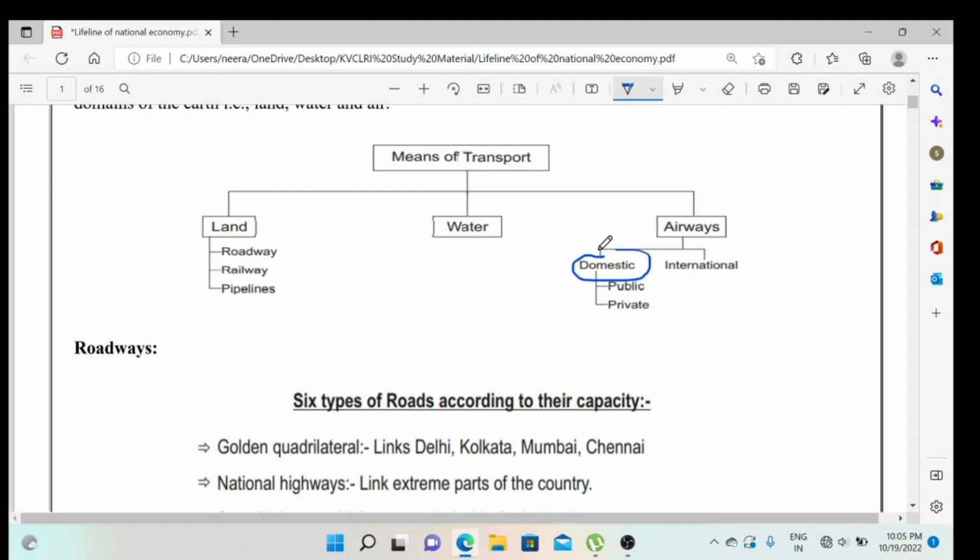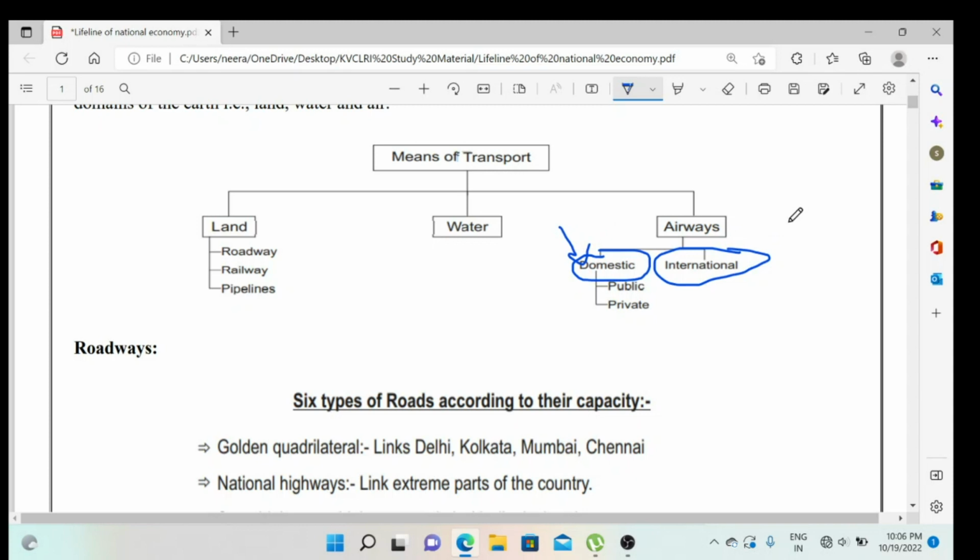We have divided this into two parts, that is domestic and international. If you are traveling inside the country, like Delhi to Mumbai, Mumbai to Kolkata, or Kolkata to any other city, then we have to travel by domestic airlines.